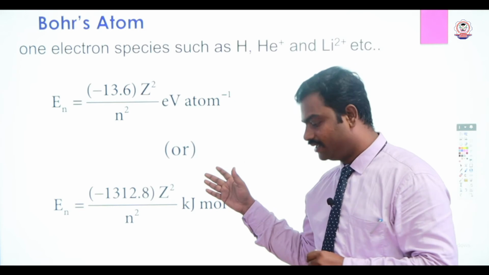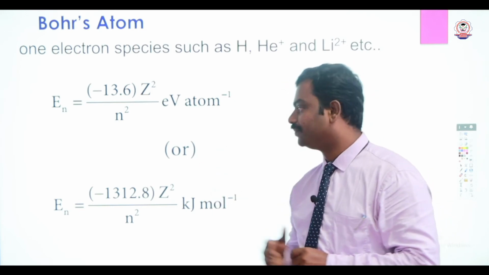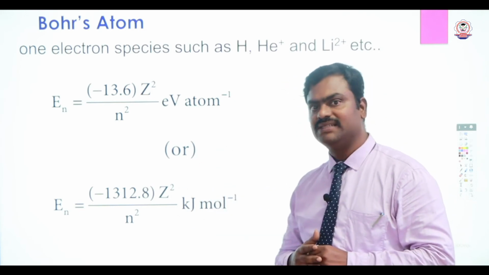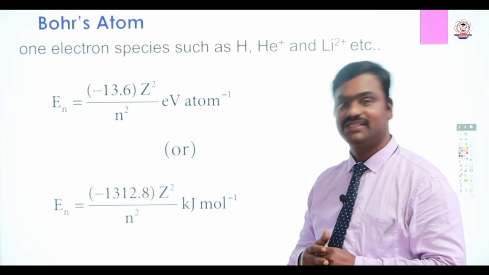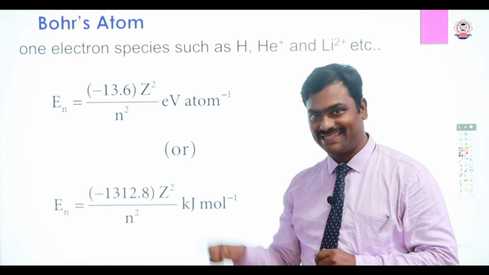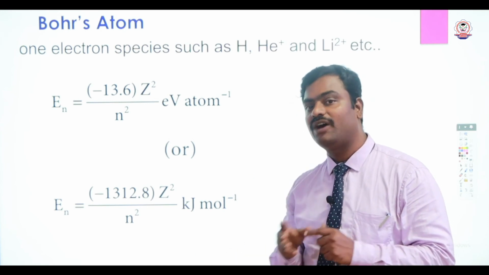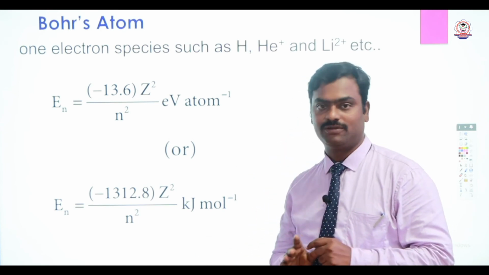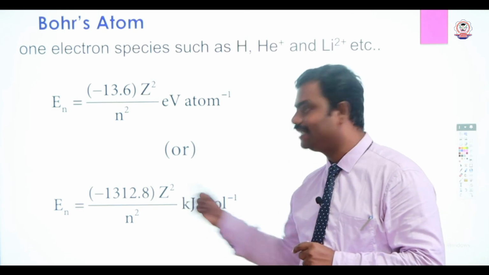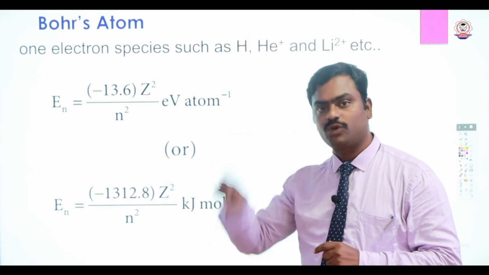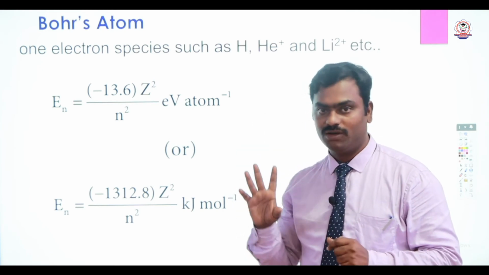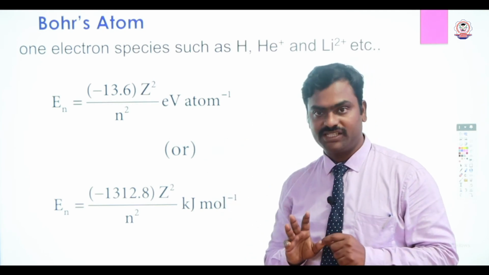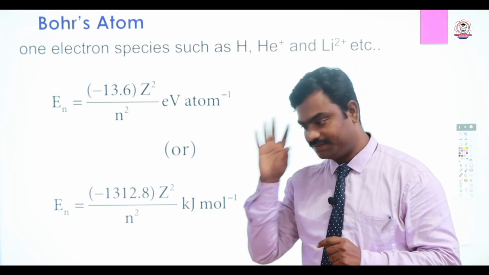As well as in joules or kilojoules, En is equal to minus 1312.8 Z square by n square kilojoule per atom. If you want to calculate it for 1 mole of atoms, you have to multiply this value with Avogadro number. Then only you will get energy for 1 mole. So here the expression is only for 1 atom.